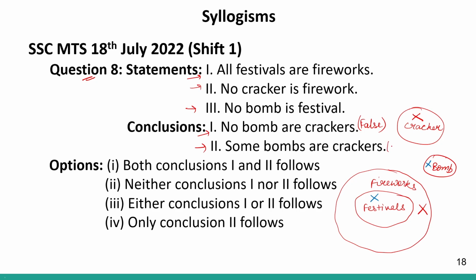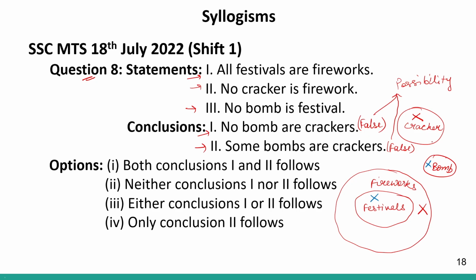So again, this is a possibility. This is a possibility. Therefore, it is false. Why are these false? Both of them are false because they are a possibility. They may or may not be true. Now, no bomb are crackers, some bomb are crackers.